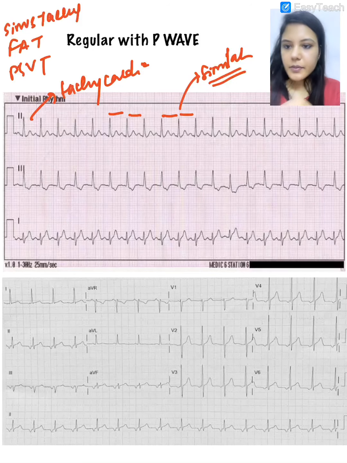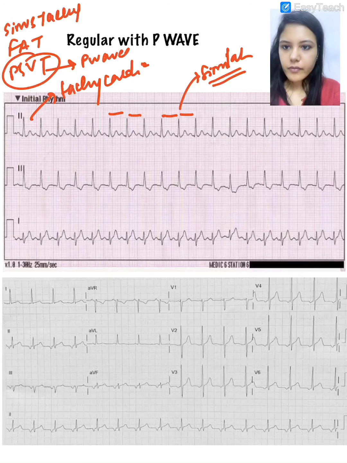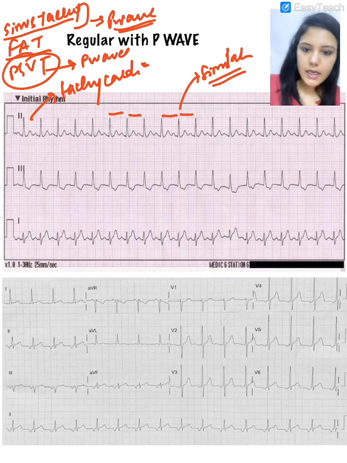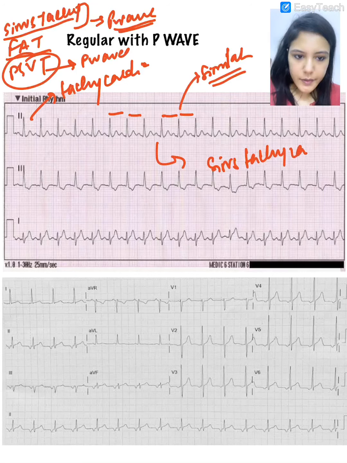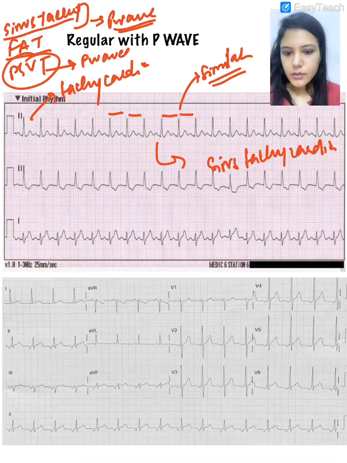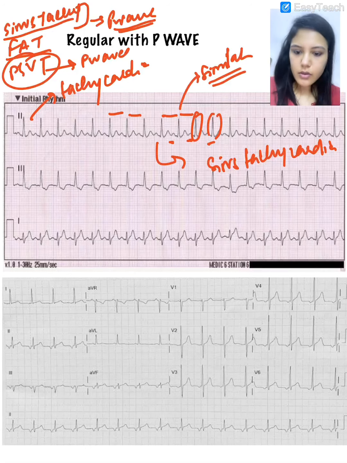PSVT has no P wave, whereas these two will have a P wave. How to differentiate between these I will discuss, but for now let's remember this is an ECG of sinus tachycardia. A normal P wave preceding a QRS complex. This is a normal sinus tachycardia.